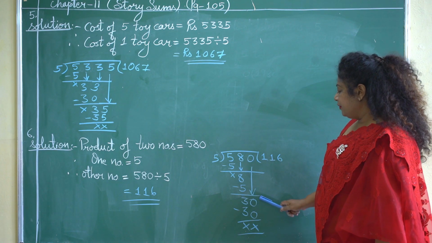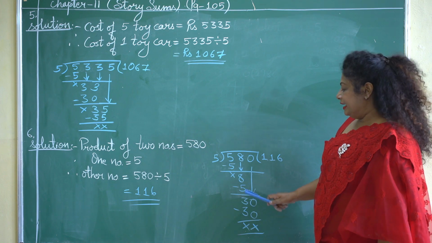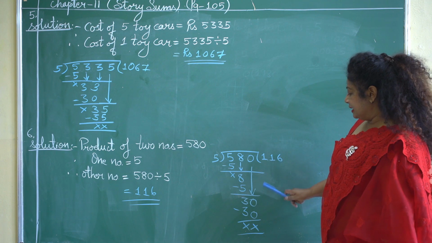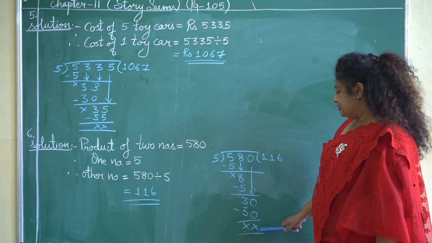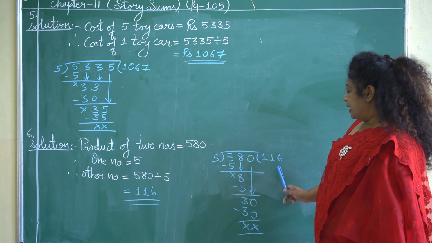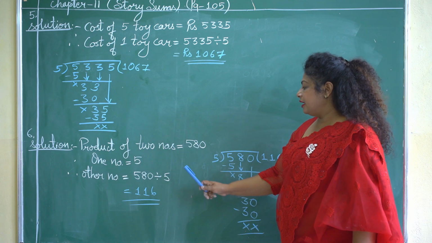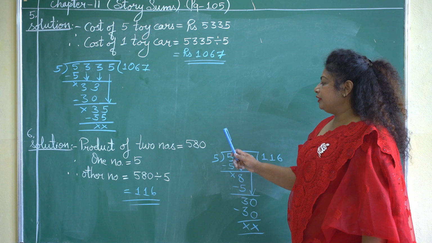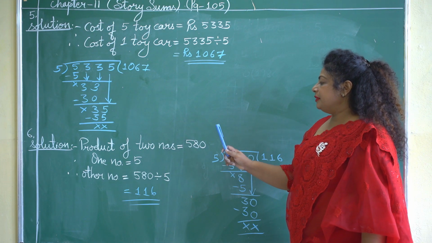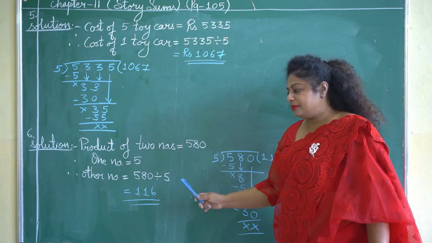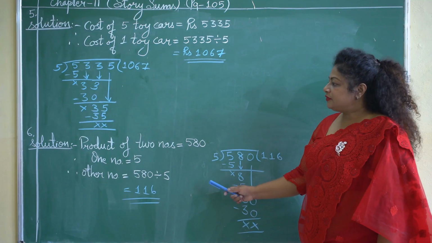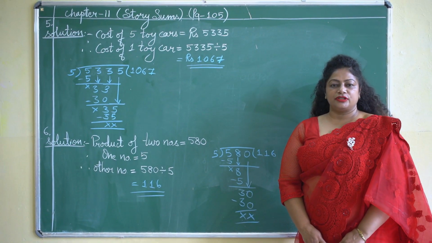So the number we got now is 30. Let us divide this 30 by 5. 5 6s are 30. The remainder is 0. So the answer we got is 116. That means in the product of two numbers, one number is 5 and the other number is 116. This finishes our chapter 11, story sums.